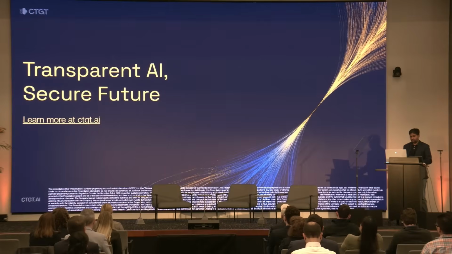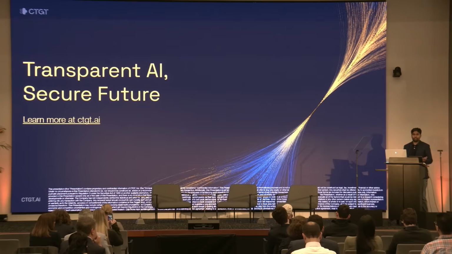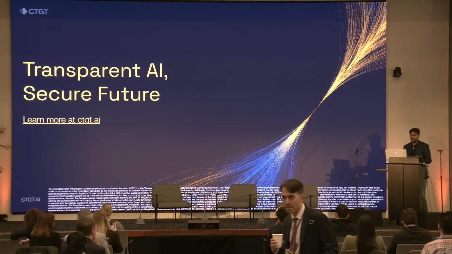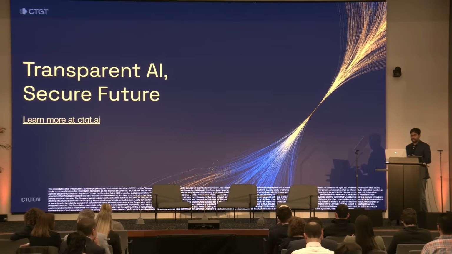All that to say, I want to leave you with this thought, right? AI will be everywhere, in how we get information and how we make decisions and how we govern. And so we can't just accept, as a fundamental fact, that AI will hide information or skew it. We want to turn the ideals of transparency, fairness, and accountability into a practical reality and hold AI to a higher standard. Insist on explainability and oversight, and support the notion that interpretability and auditability should be built into AI systems from the ground up. This is what we're excited to do at CTGT, and we believe that transparent AI means a secure future, and that's the one we're building towards.